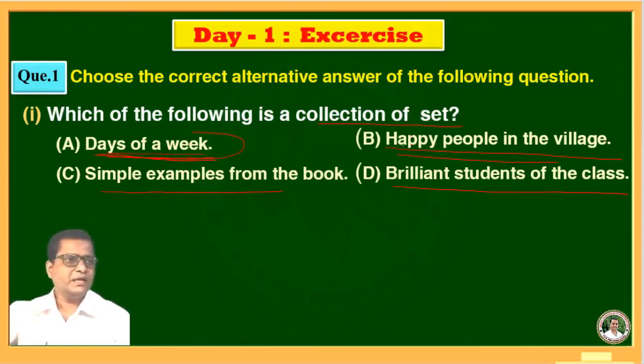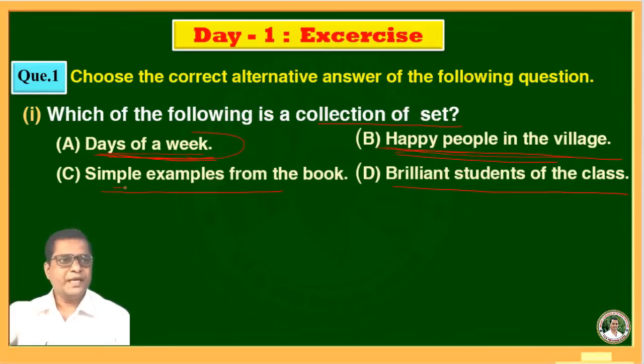But if you will see another example, that is option B, happy peoples in the village. Here is a collection of happy people, but we cannot decide clearly and definitely. According to me, if one person is happy, but according to you that person will not be happy, it means that we cannot clearly decide here.